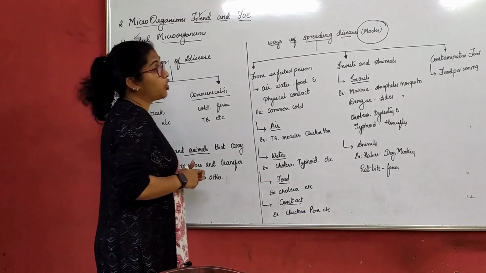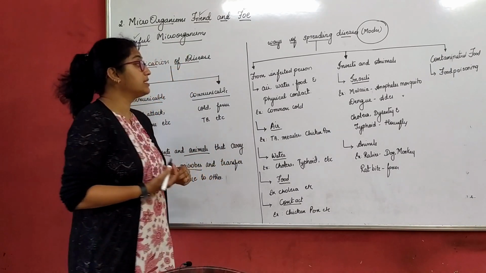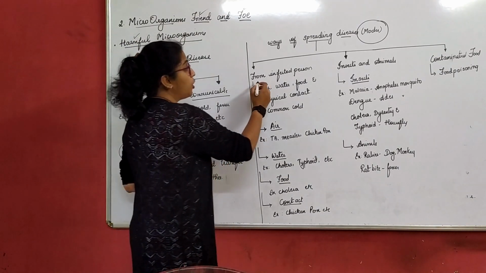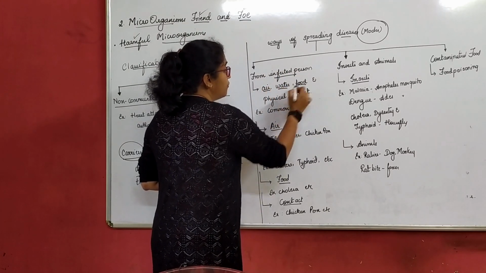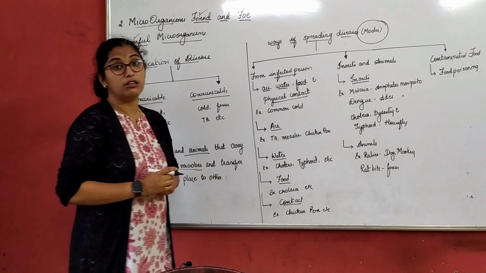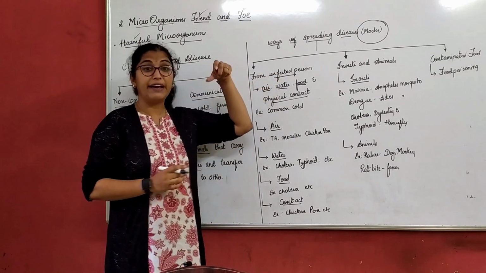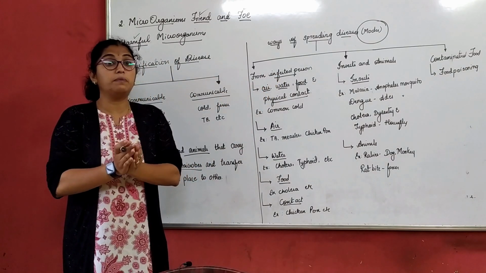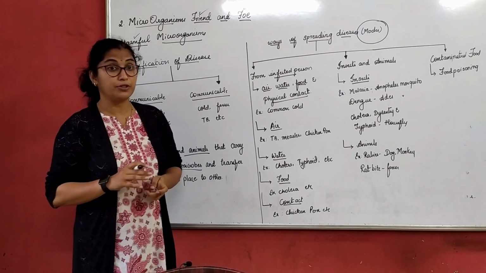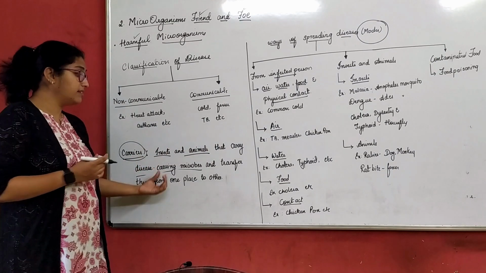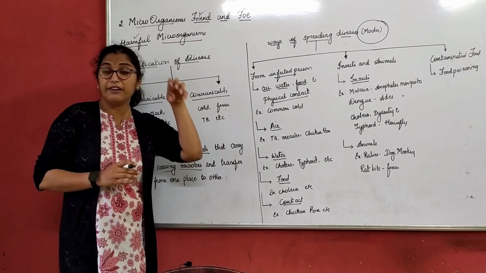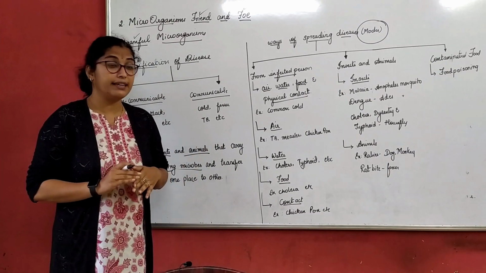When we talk about different modes of diseases, diseases can be spread from an infected person through air, water, food and physical contact. That means an infected person also comes under carrier, right? As we said, insects and animals carry disease-causing microbes, and an infected person is also a carrier.